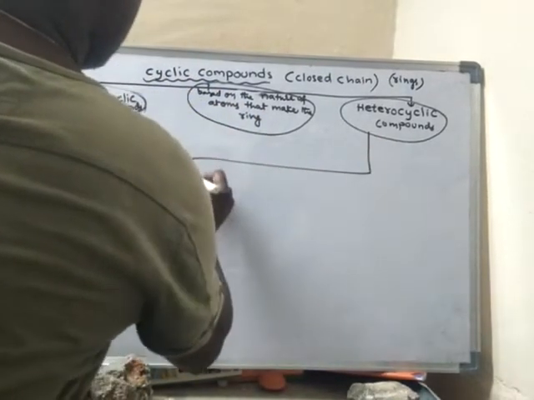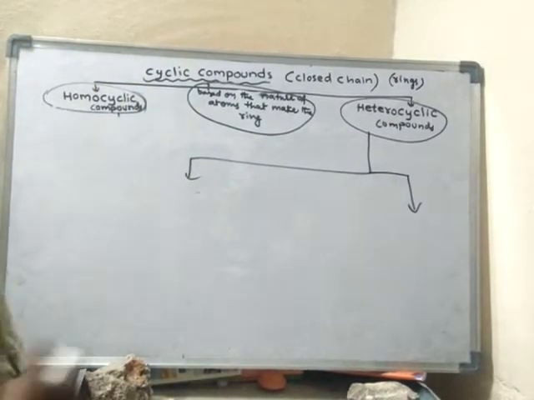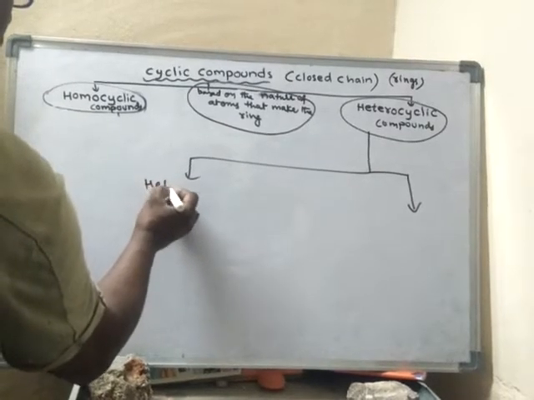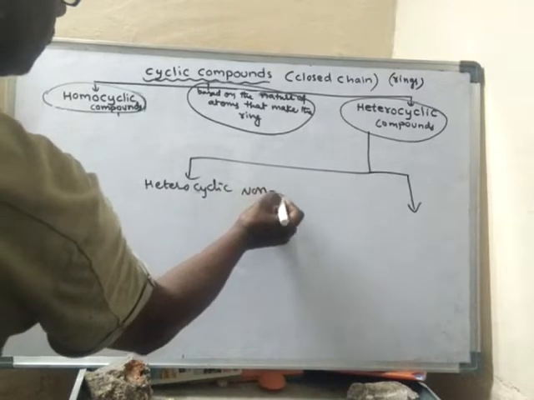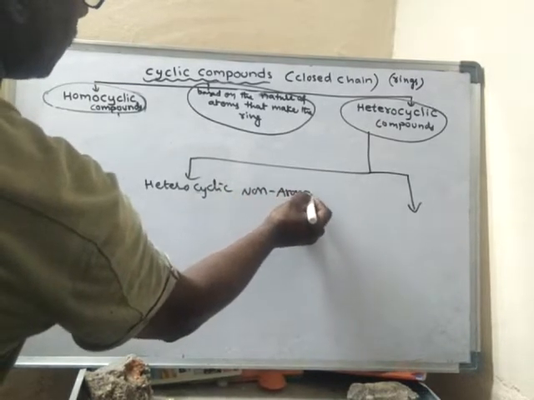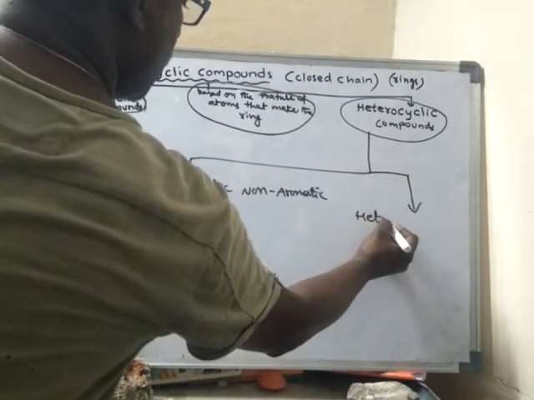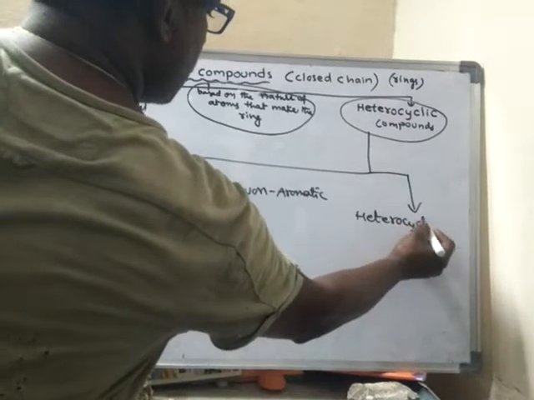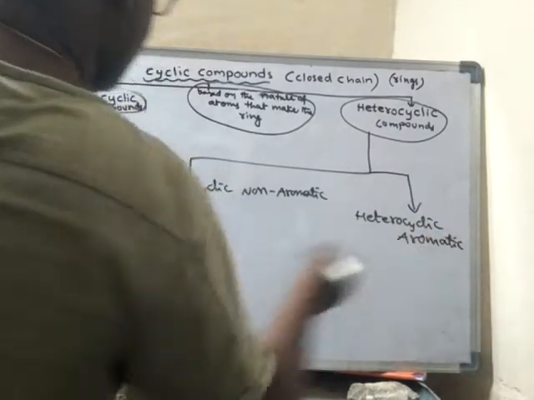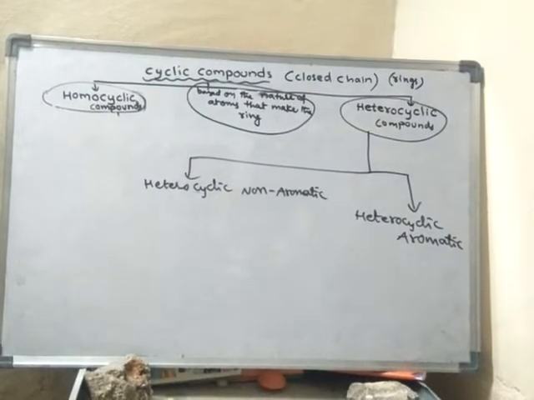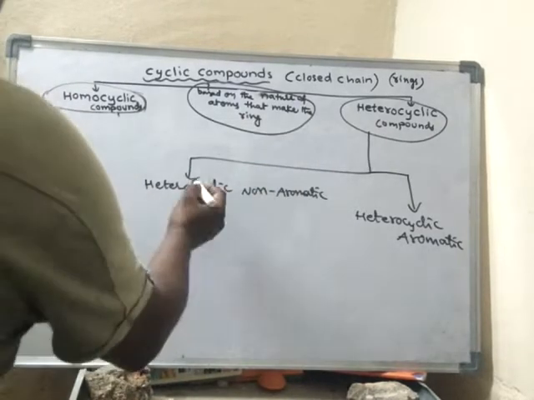Even the heterocyclic compounds are also classified into two classes. One is heterocyclic non-aromatic, and the other is heterocyclic aromatic. Heterocyclic non-aromatic, heterocyclic aromatic.